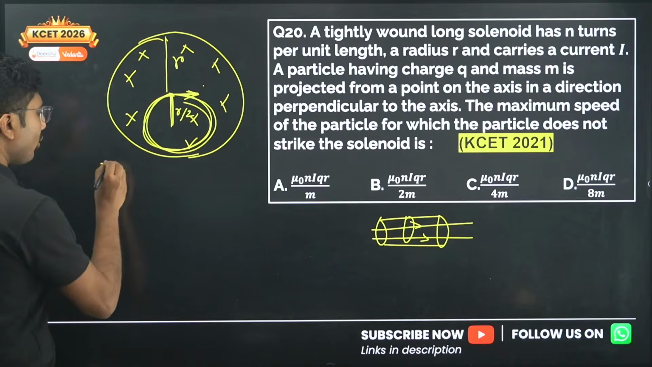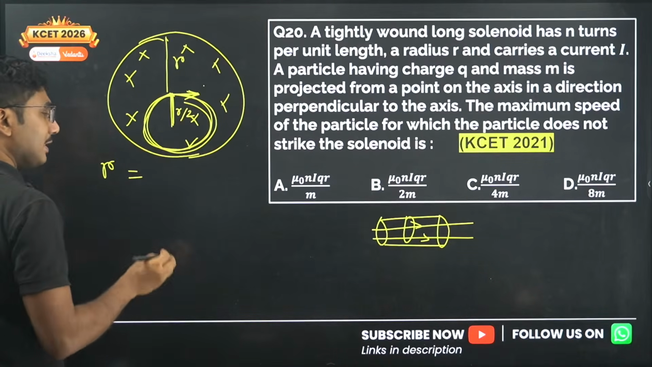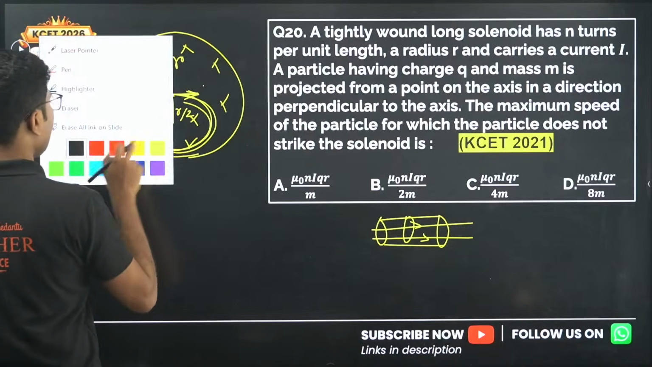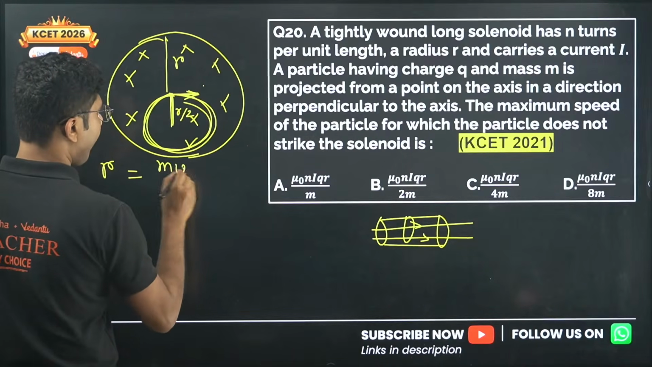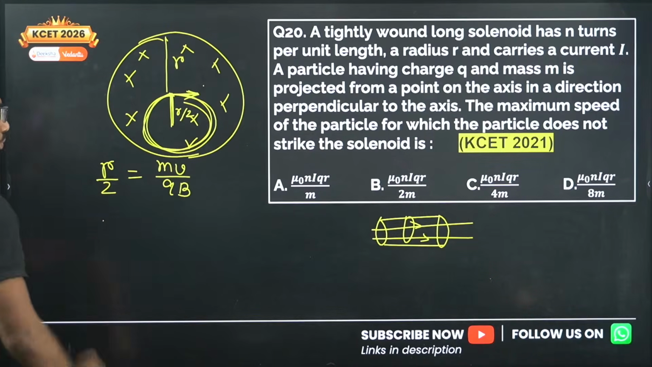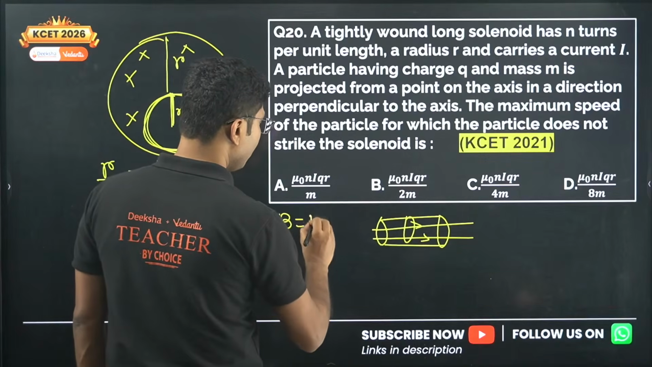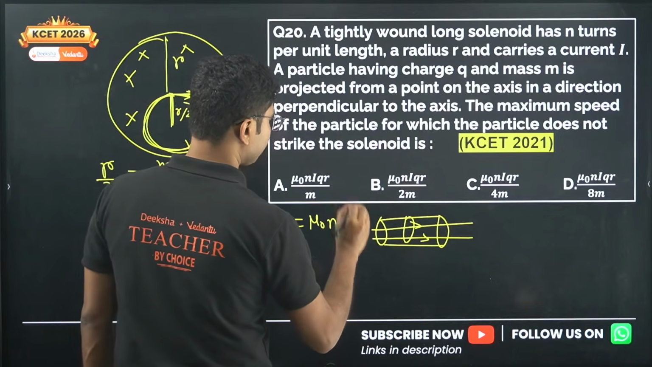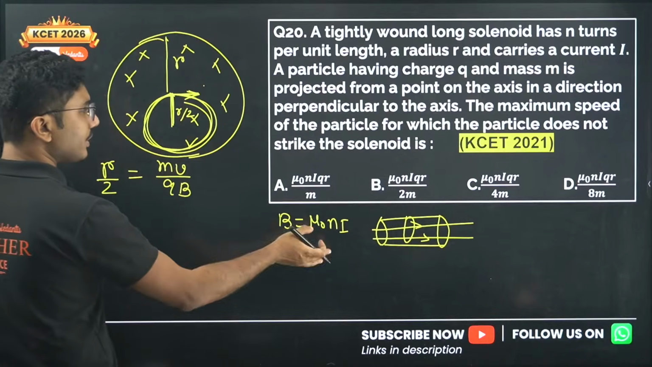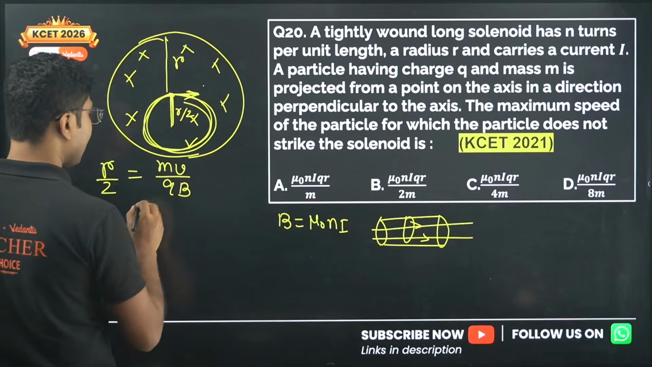So what is the formula for the radius of a circular motion of a charge in a magnetic field? It is given by mv by qB. But in this case the radius is r by 2. What is the magnetic field B over here? B is mu naught N i. The number of turns per unit length is given. So just put these values and you have to calculate the velocity, the maximum velocity that we are trying to calculate.